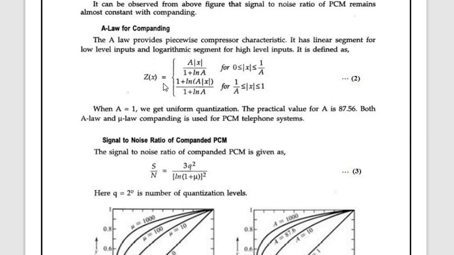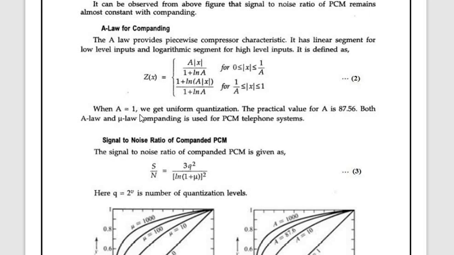The expression for A law compounding: z of x is equal to A times x divided by 1 plus log of A, for x between 0 and 1 by A, and for x between 1 by A and 1, the output is z of x equal to 1 plus log of A times x divided by 1 plus log A. These are the two conditions.